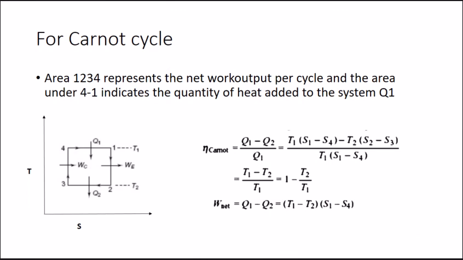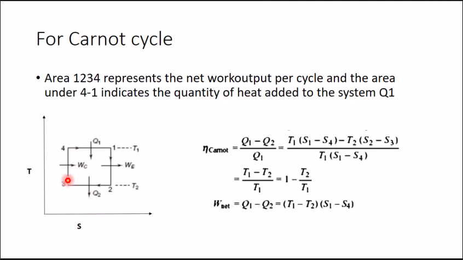The Carnot cycle consists of two reversible adiabatic and two reversible isothermal processes. Here, process 1-2 is a reversible adiabatic or isentropic process. It is an expansion process during which WE work is generated. Process 2-3 is an isothermal process during which Q2 amount of heat is rejected to the surroundings at T2 temperature.